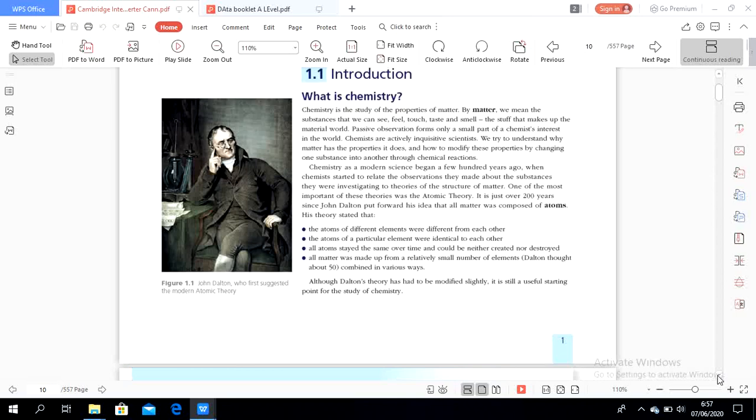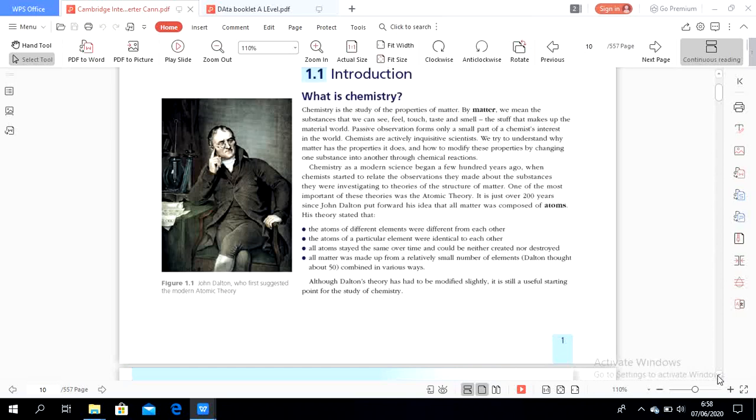So, all matter was made up from a relatively small number of elements. Dalton thought about 50, combined in various ways. Although Dalton's theory has had to be modified slightly, it is still a useful starting point for the study of chemistry. As I said before, I mentioned isotopes, which are different from atoms. Why? Because isotopes are atoms of the same element.